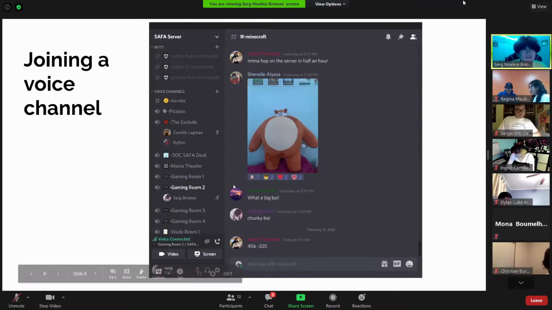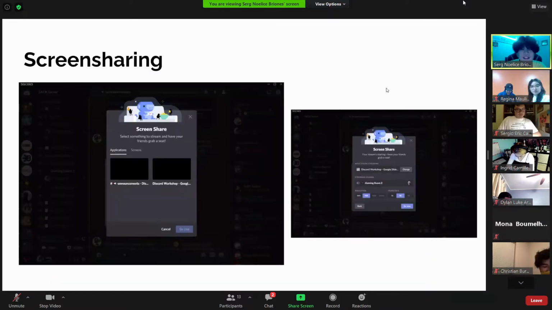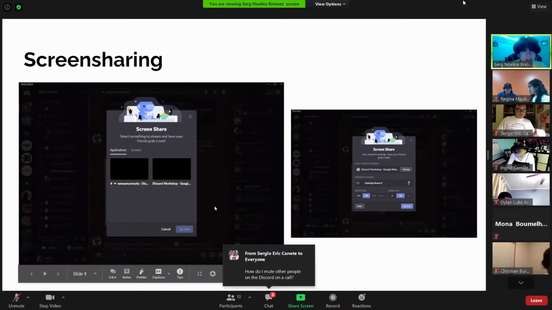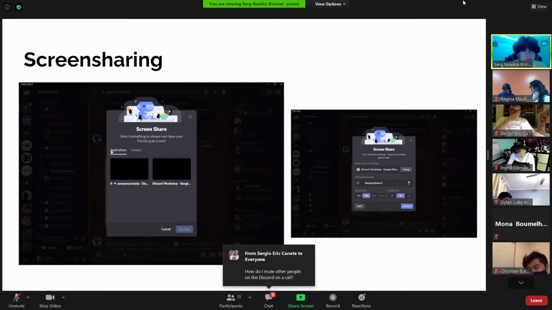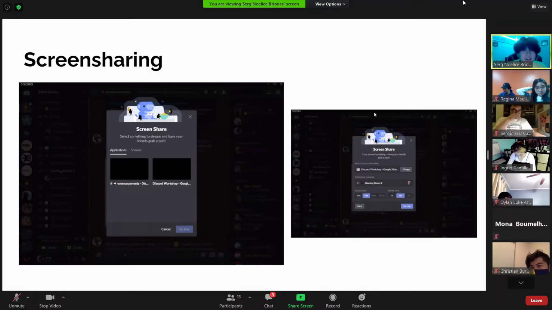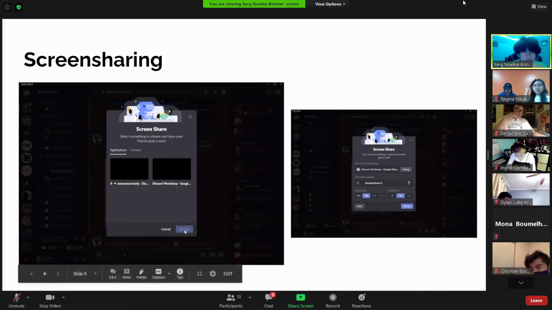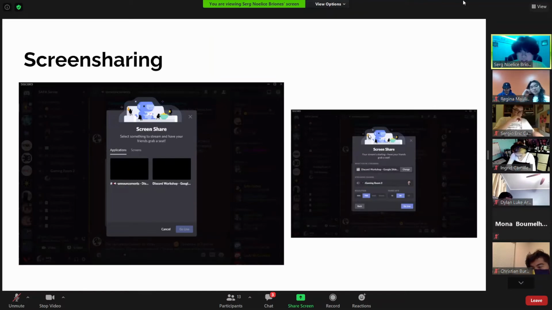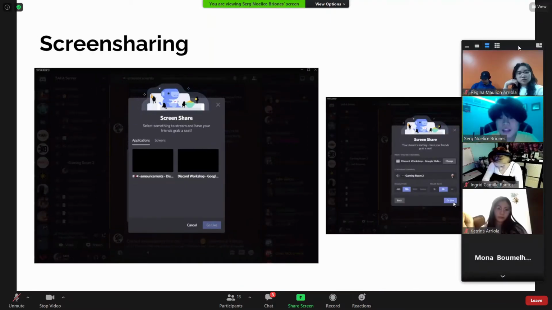Okay, so screen sharing, this is for whenever you're presenting or streaming a game or what have you. Once you click on share screen, this will pop up. There's two tabs: applications, meaning one window, or you can share your whole screen. Once you click on whatever you want to stream, you press go live, and then this next pop-up will come. This is for the settings, like resolution and frame rate, and then you just hit go live and you're good to go.